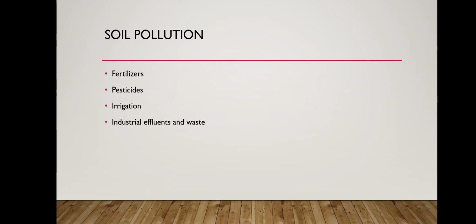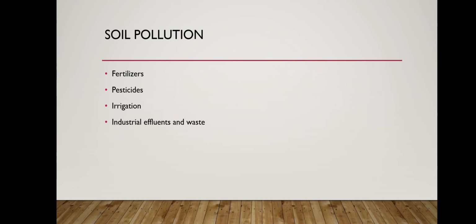Now next is soil pollution. Soil pollution is caused by many factors, among them fertilizer, pesticide, irrigation, and industrial effluent and waste. Fertilizers added into the soil, if added in excess, change the pH of the soil and make the soil more acidic. Pesticides also pollute the land in the same way.